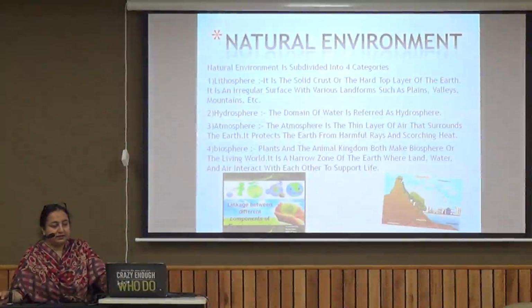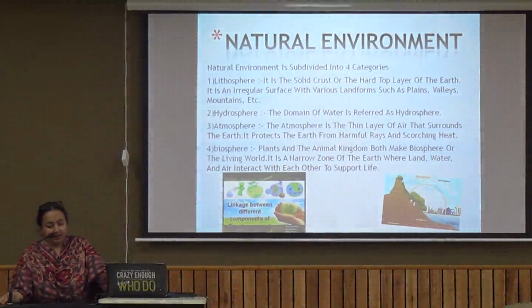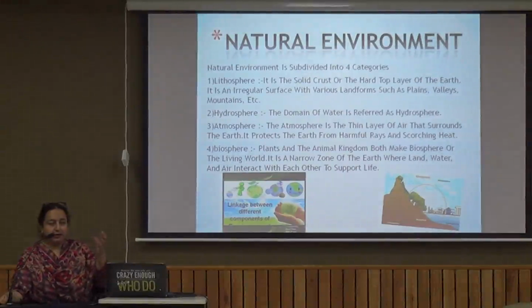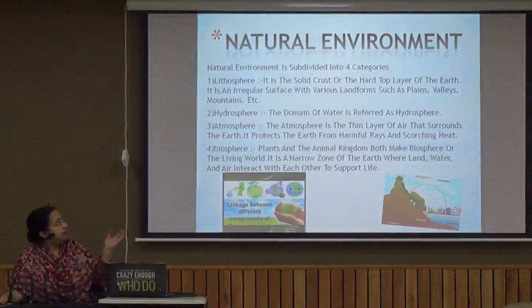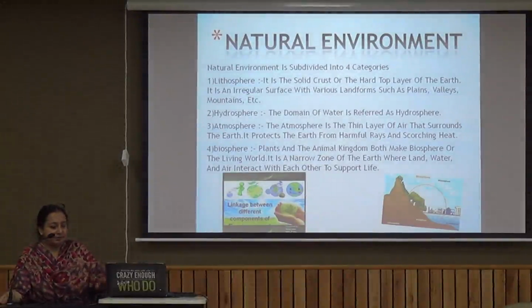Then comes the biosphere. The plants and the animal kingdom together make the biosphere or the living world. It is a narrow zone where the lithosphere, the hydrosphere and the atmosphere overlap each other, and that is how the biosphere is created, where human beings can stay and survive for a long period of time.